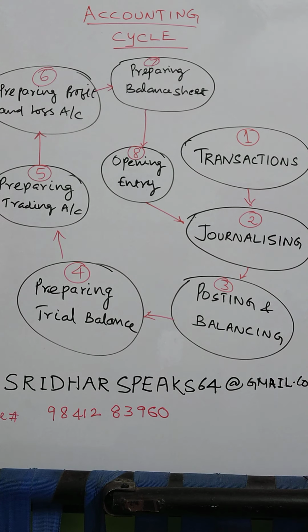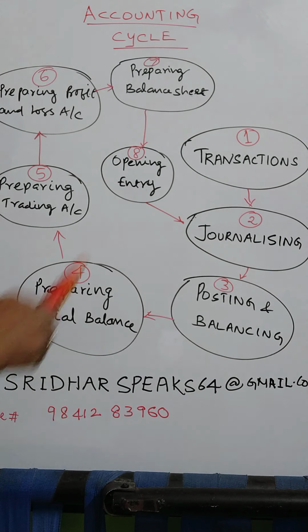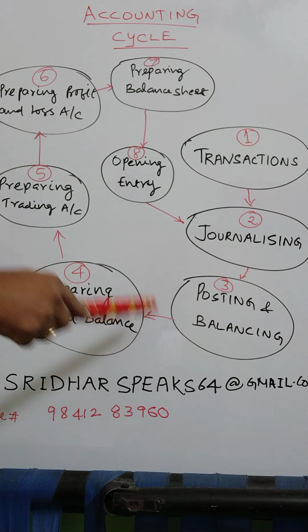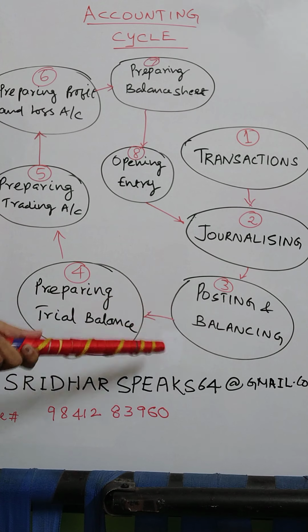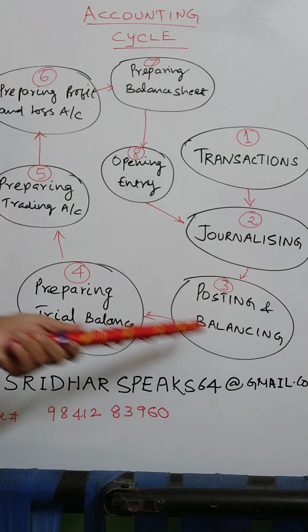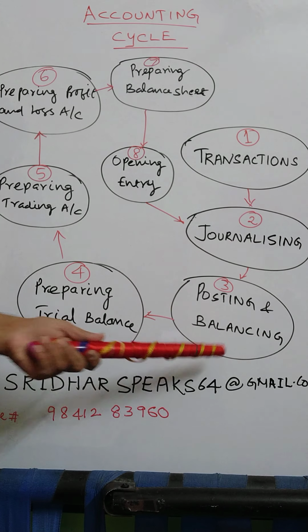So when you take any transaction, your debit and credit should be equal. That is called balancing. After posting, you have to balance both the sides. Here in the given example, I am debiting computer for 1 lakh, crediting bank account for 1 lakh. Both are equal now. So this is called posting and balancing.